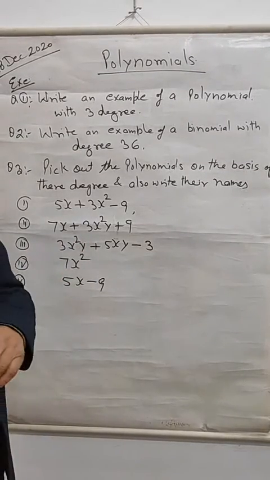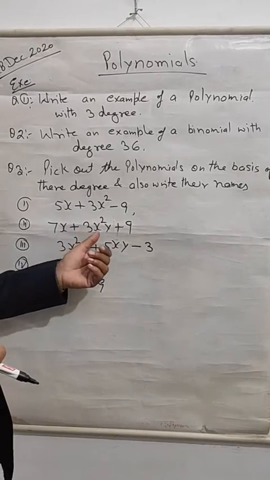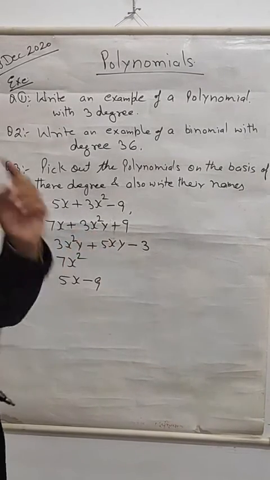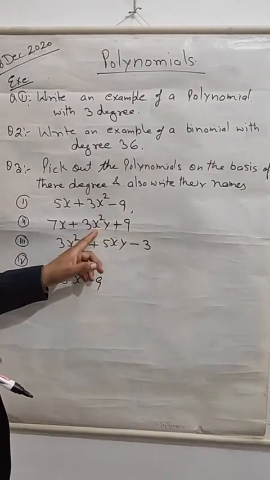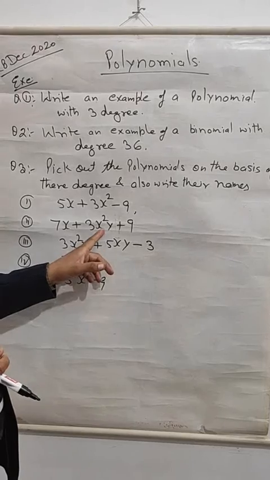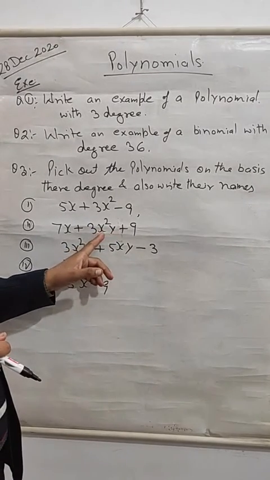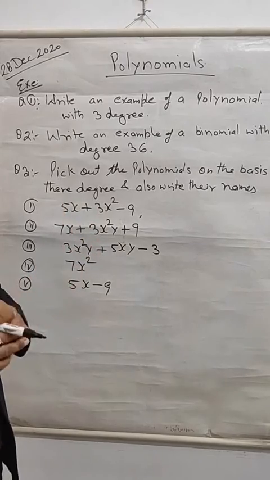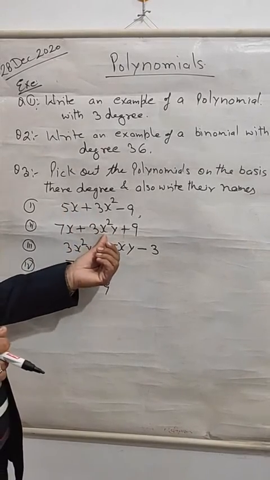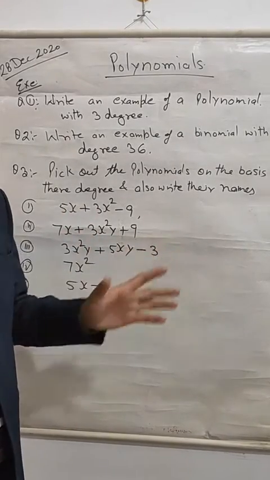Yes, here you see that the power of x is 2 and the power of y is 1. So the total power of this is 2 plus 1 equals 3. So here the degree of this polynomial is 3, not 2.